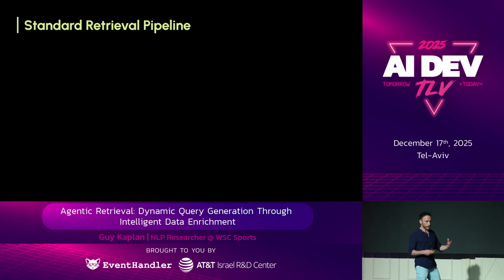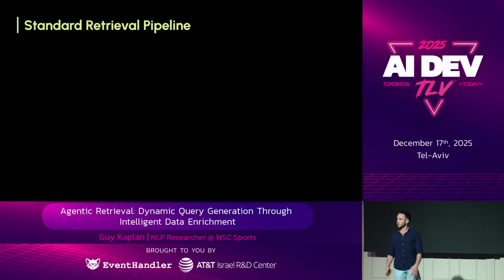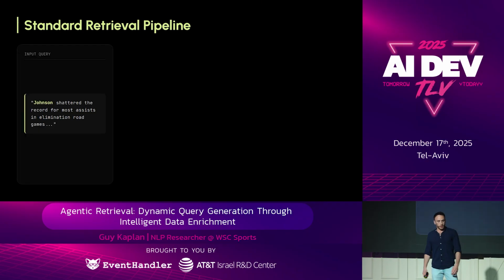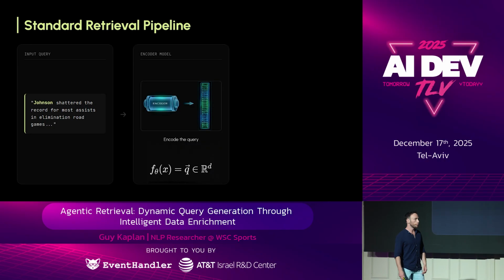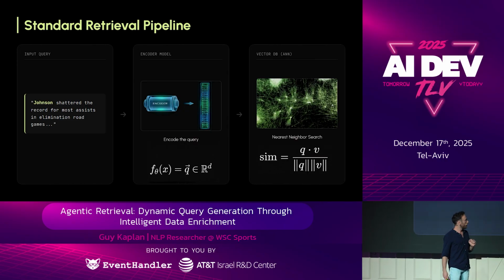So many of us might already be thinking how we can solve this, right? Like, what's the big deal? We have semantic similarity. That's how it's usually done these days. So let's try and do that, and we'll see the problems. So how is it usually done? We get the input. We take our sentence, we treat it as some kind of query, we apply some transformations, we encode the text along with any context we have, and we get a representation vector. This vector is used to find the nearest neighbors in a vector database, where we find up to k candidates. Similarity is usually defined by cosine similarity in this case.